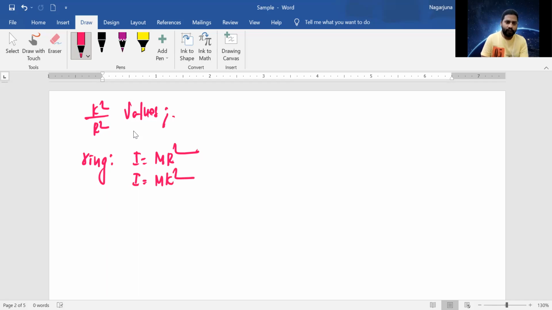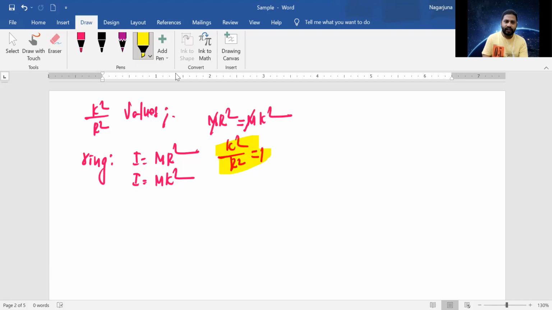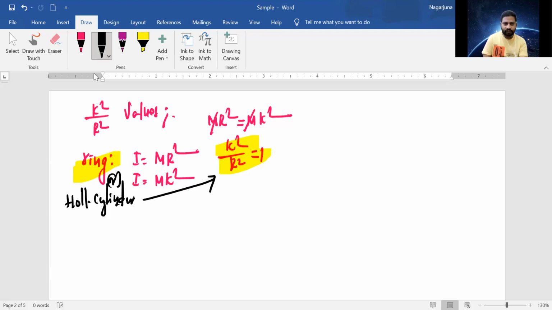So mr square is equal to mk square, m cancels, and k square by r square is equal to 1. So in the case of a ring, k square by r square is 1. Not only the ring, in case of a hollow cylinder also you get the same k square by r square value.